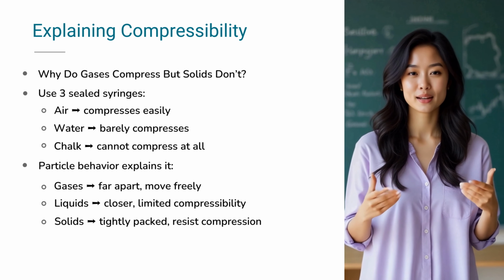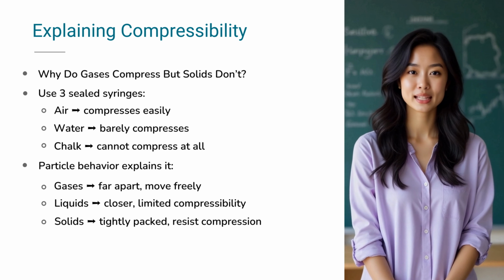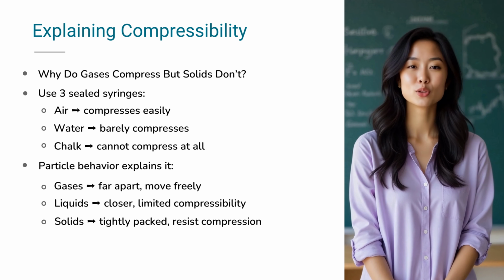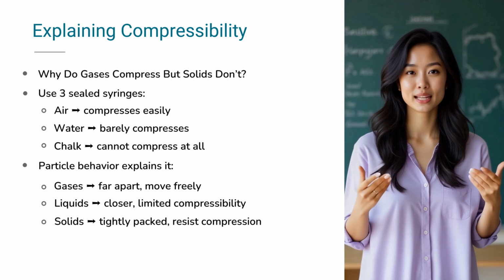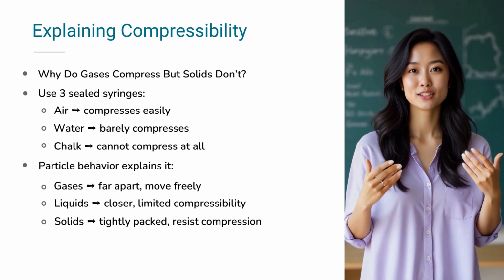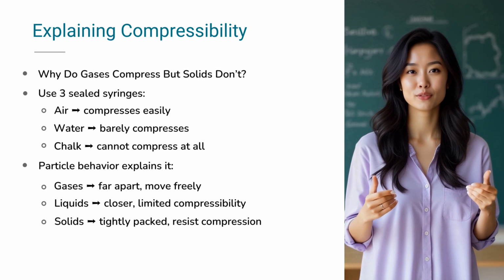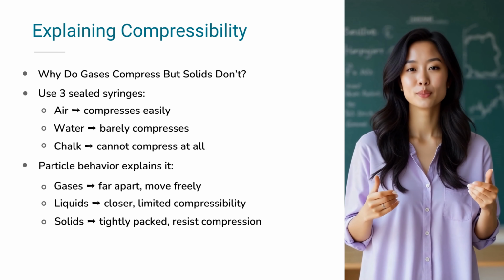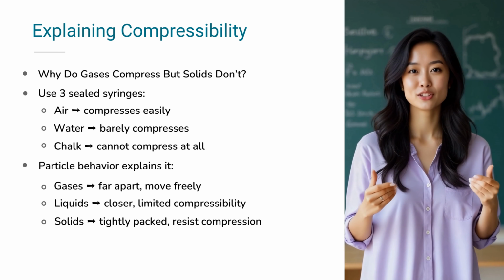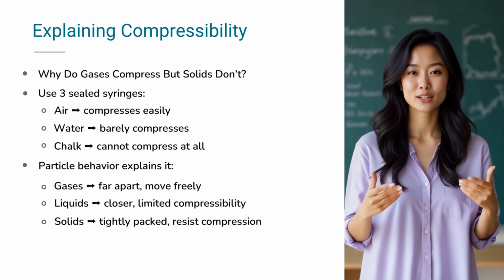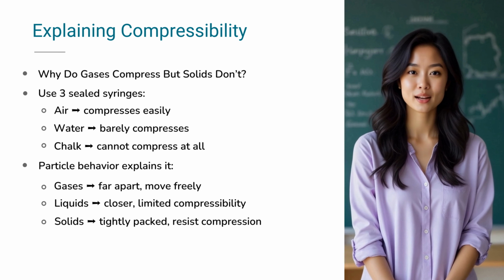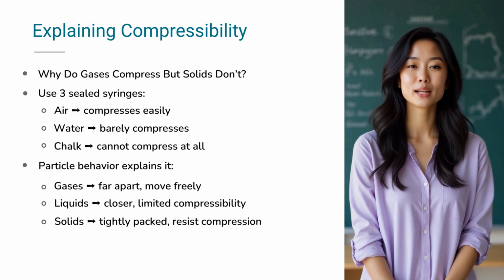Here's what you'll need. Take 3 100ml syringes and seal the tips using rubber corks. Now, prepare the test. Leave one syringe empty. It's filled with air. Fill the second with water, and the third with chalk pieces. Reinsert the pistons, maybe apply a little vaseline for smooth movement, and now try to push them in.